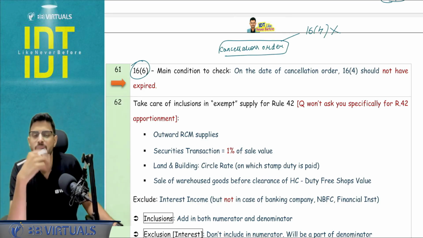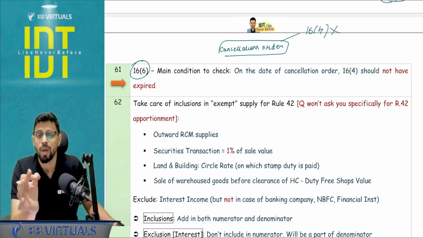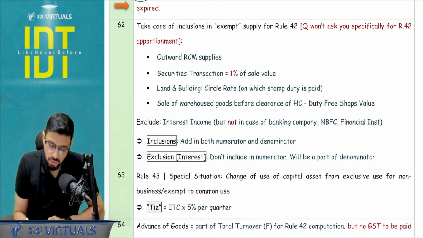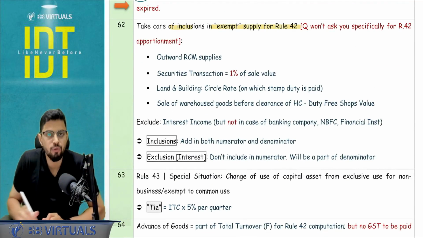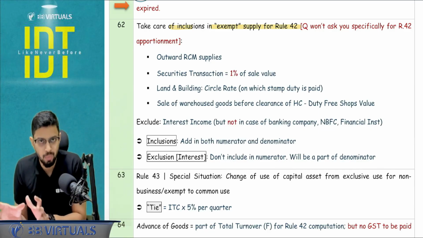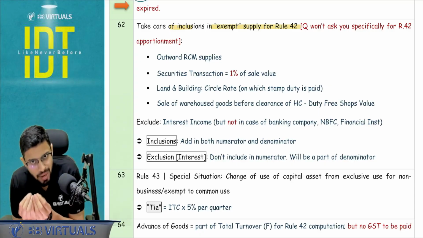Basically in 16/6, when the registration cancellation is revoked, you get 30 days or 16/4 time limit, whichever is later, right? Next. Take care of the following inclusions in the exempt supply for rule number 42, apportionment. Just a point to be noted, that question is not going to state a separate point that, my dear student, please apply the adjustment, please apply the apportionment.